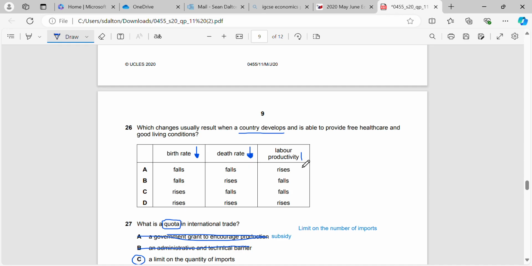And because we're told the country is developing, we can assume that labour productivity is likely to increase. How does the country develop? Develops by increasing its GDP, which is likely to mean that our labour productivity has increased also. So if we match them correctly, we should be left with an answer of A.